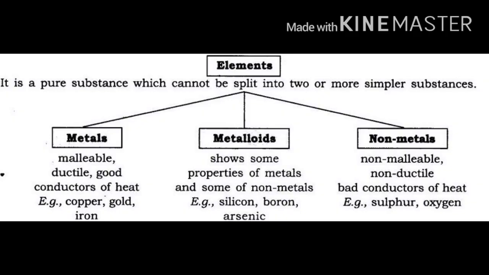Elements can be classified into metals, nonmetals and metalloids. What are metals? Metals are malleable, ductile, good conductors of heat. For example, copper, gold and iron. What are nonmetals? Nonmetals are non-malleable, non-ductile, poor conductors of heat. For example, sulfur and oxygen. What are metalloids? Metalloids are those substances which show the properties of metals and non-metals both. For example, silicon, boron and arsenic.